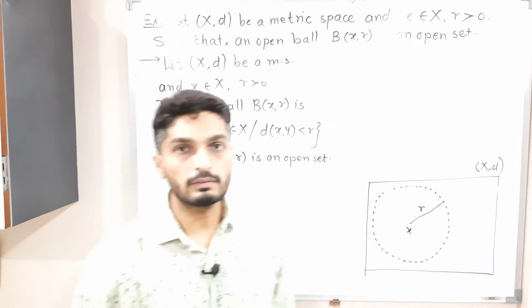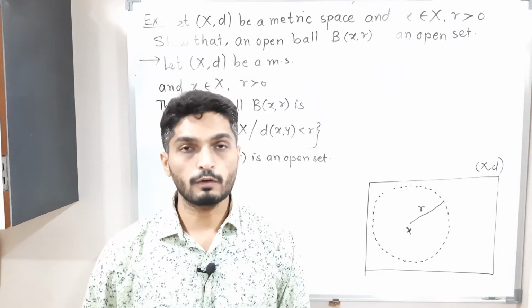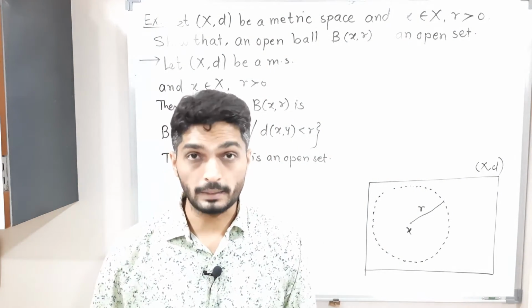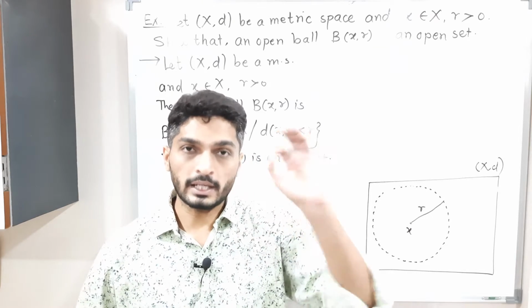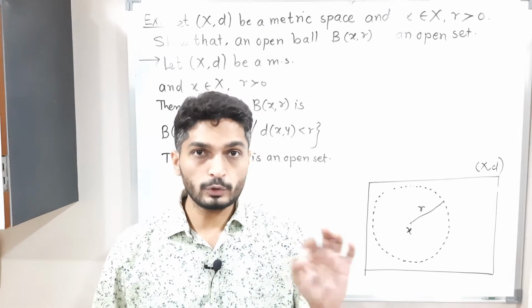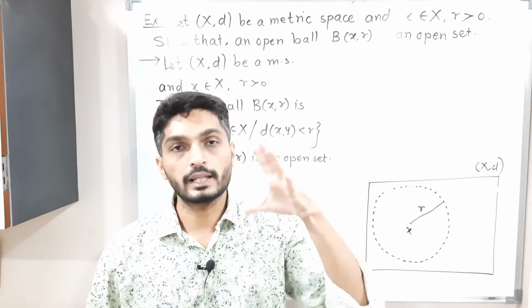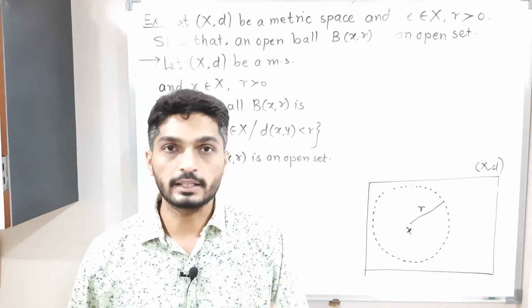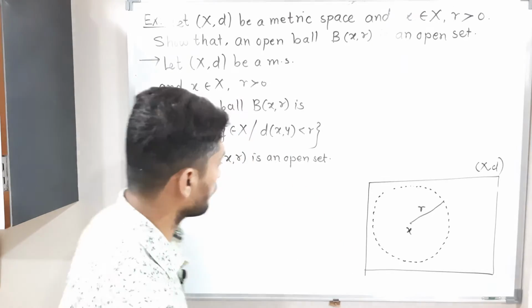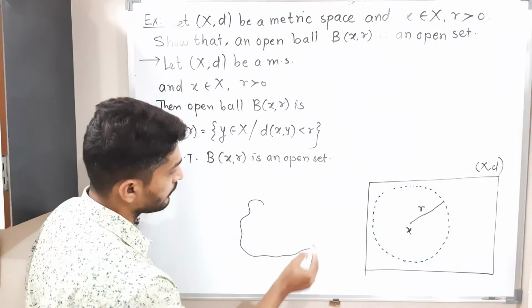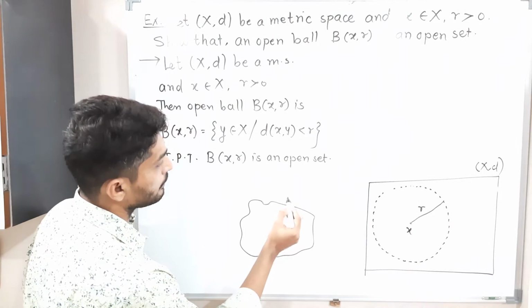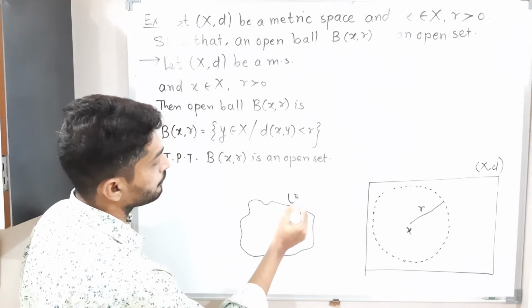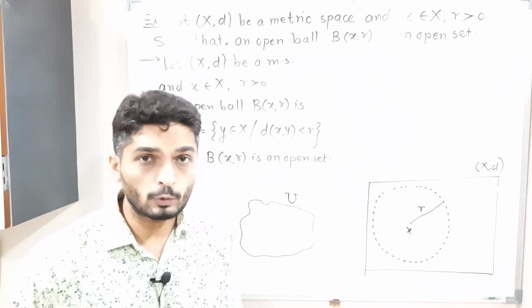So first of all we will revise the definition of open set. When we say a set is open, if you take any arbitrary point and if it is possible to draw a ball around it which can lie entirely inside the set, then we can declare it as an open set. For example, suppose this is set U. We have to prove that it is an open set.